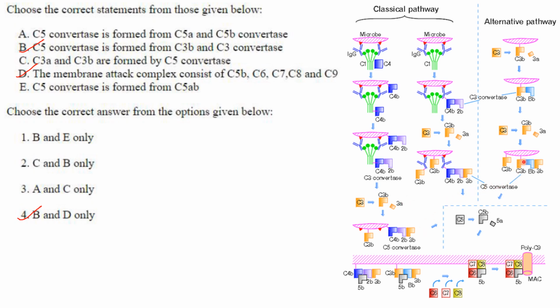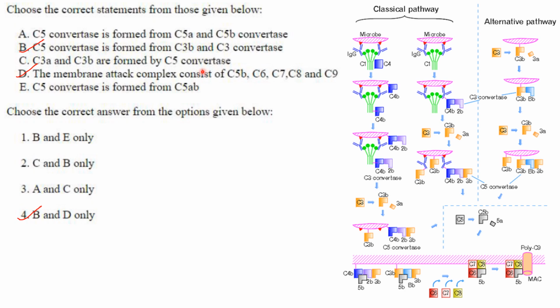Here if you see C3B and C3 convertase, C5 convertase is formed. The C3A and C3B are formed by C5 convertase?